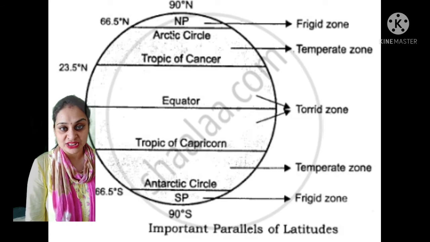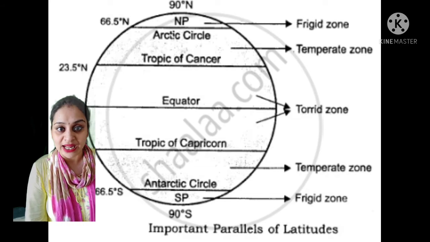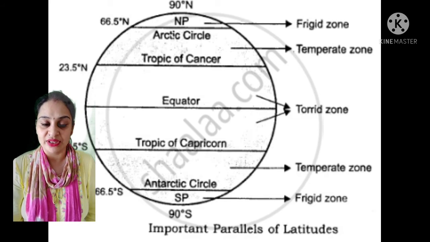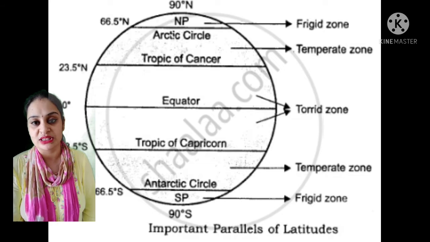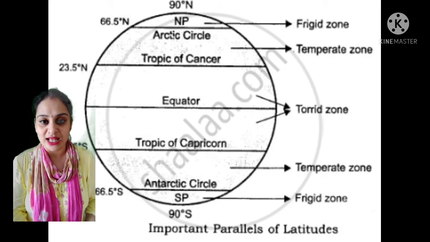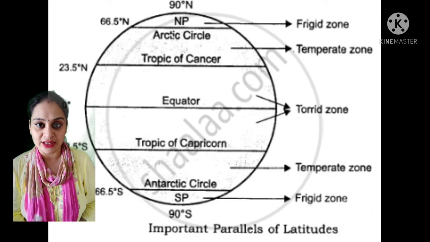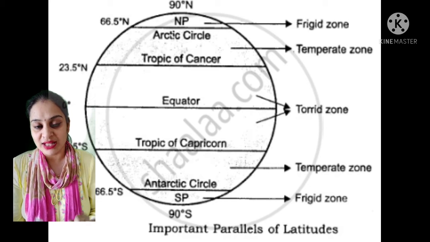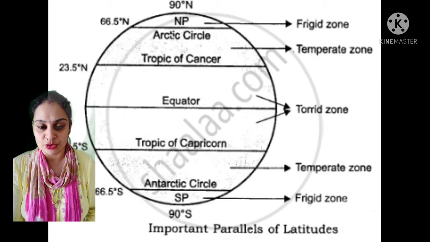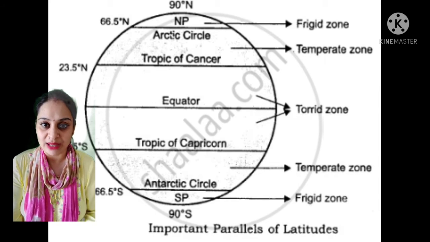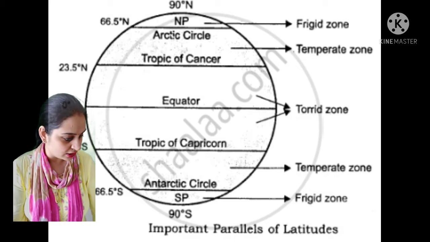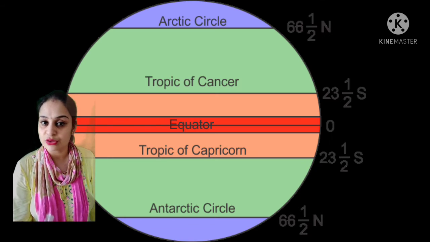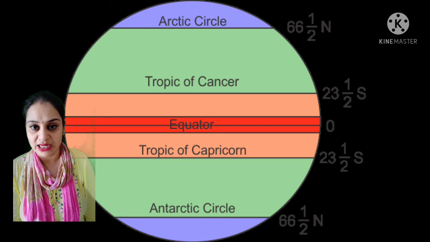And then from 66.5° north to 90° north, it is called North Pole. And from 66.5° south to 90° south is called South Pole. So these are the important latitudes which we should learn. But the words north and south are also always used, because N denotes the northern hemisphere and S denotes the southern hemisphere. So we have discussed the different latitudes. What are the different important latitudes?